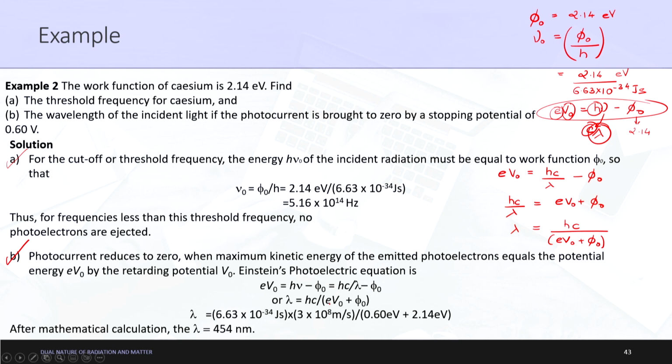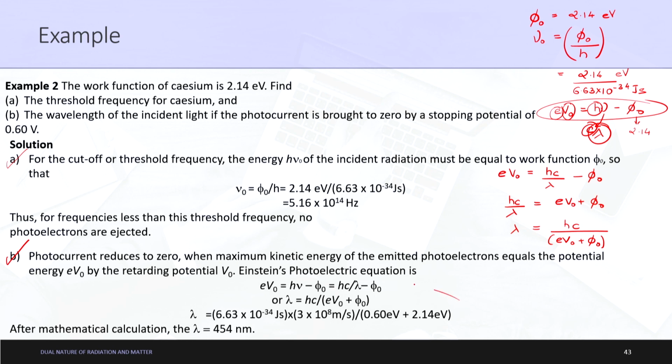If I divide this equation by e, then you can get the same equation in terms of electron volts, right, because e has the value equal to your electron charge. Okay. And phi naught is nothing but 2.14 electron volts, fine. So after mathematical calculation, the lambda value is equal to 454 nanometers.